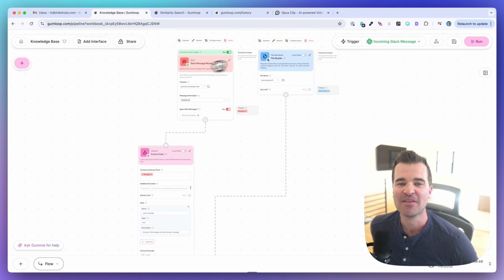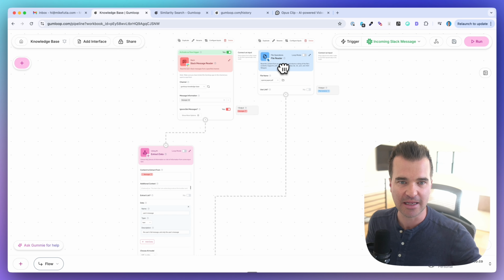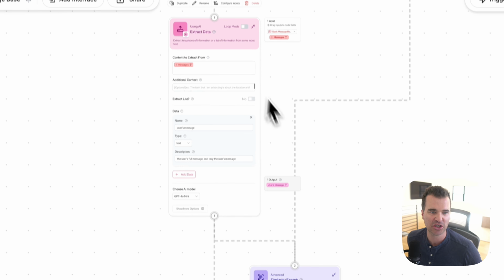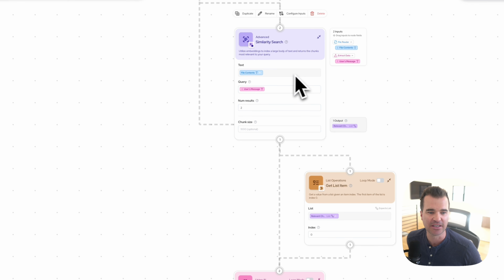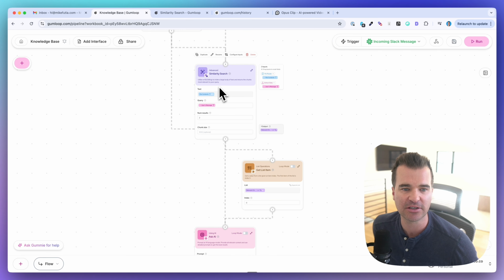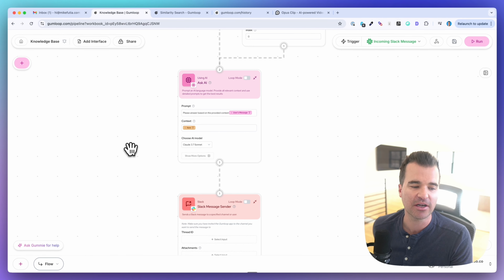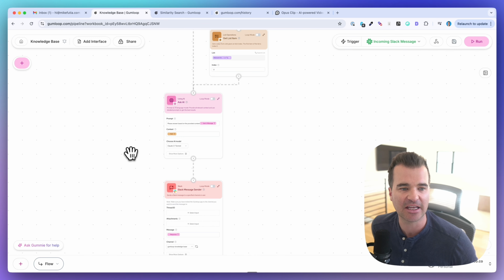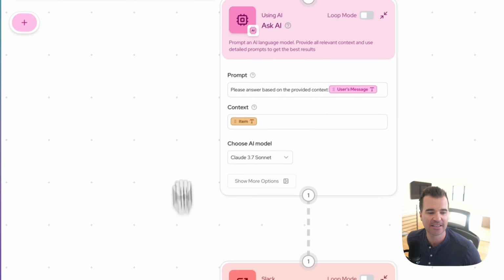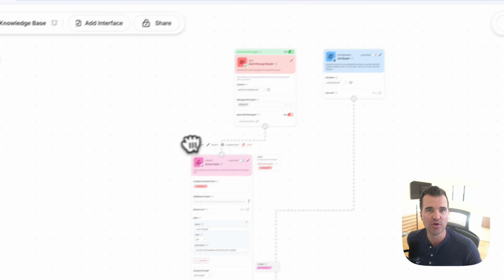It starts with a Slack message, but we are using a file reader at the top, which is essential here. So this is how the document itself gets into Gumloop and gets into the RAG agent. Then we're going to extract the Slack message. Here is the similarity search. We're sending the Slack message with the file to the similarity search node, and then we're asking AI to give us the answer, right? So based on the search query in Slack and based on the document, give us the answer to our question, and then Ask AI is going to send it back to us in Slack. So this is not a complex automation at all, and one you can easily set up yourself.